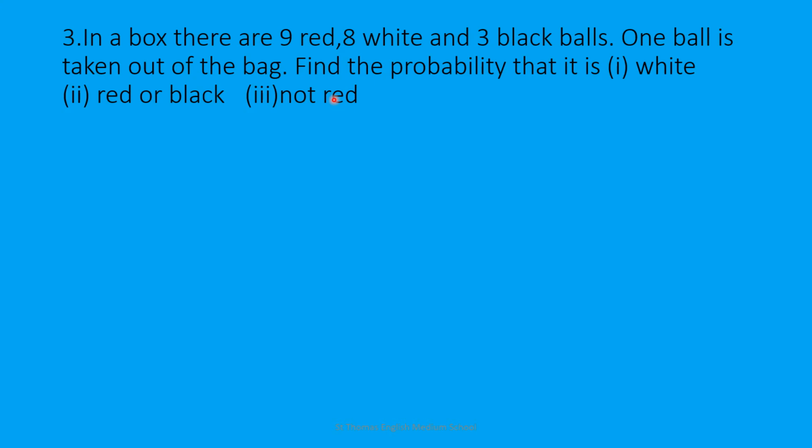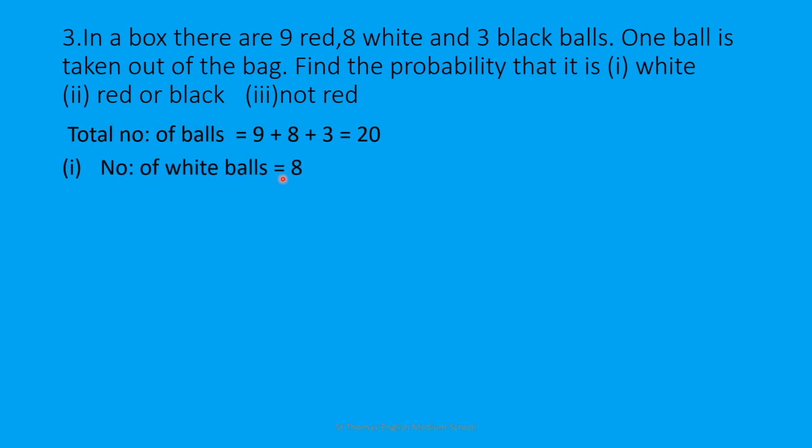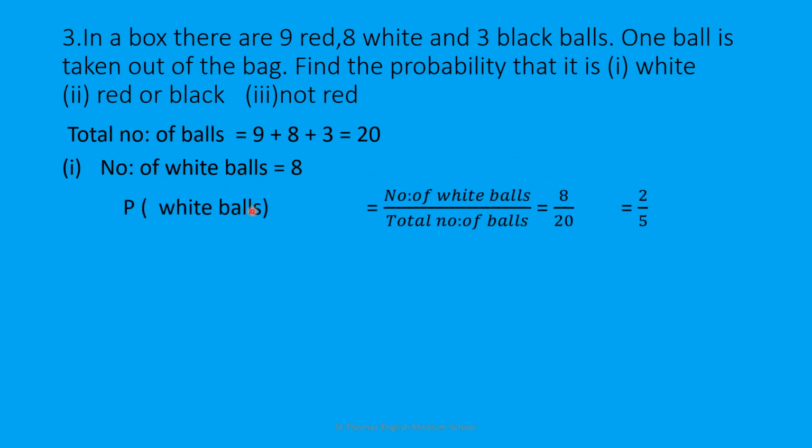So here, for the total number of outcomes, you have to add up all the colors of balls, that is total number of balls equal to 9 plus 8 plus 3, that is 20. Now what is the number of white balls? That is 8. Now you have to find the probability that the ball is white, equal to number of white balls upon total number of balls. Here number of white balls is 8, total number of balls is 20. So you are getting 8 upon 20. By cancelling the common factor, you are getting it as 2 upon 5.